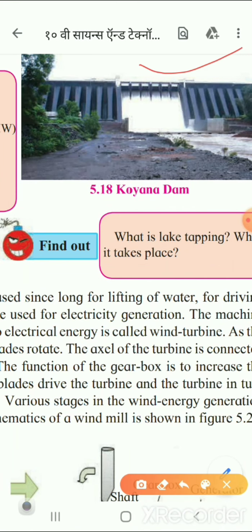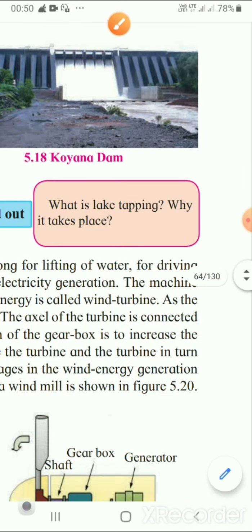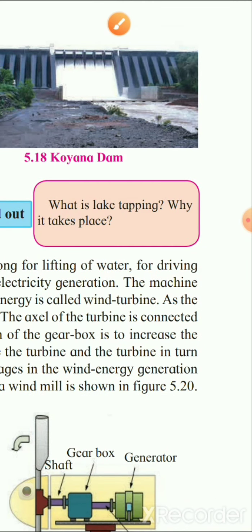This is the diagram for Koyna Dam. Here you can see the water flow from the water reservoir. Here the turbine will be there, the blades of the turbine will move, and the generator will move, then the electricity will be generated.